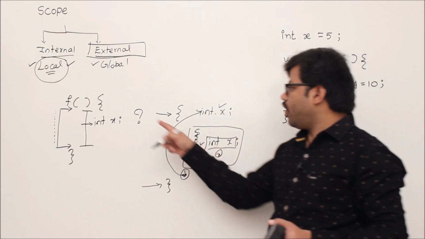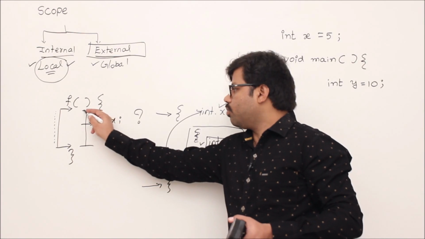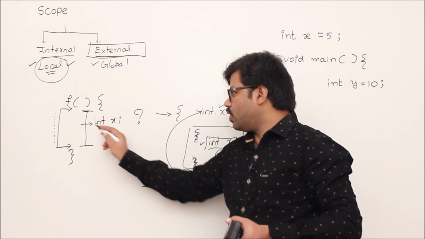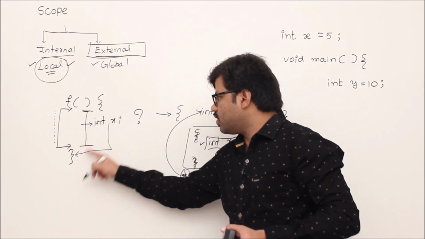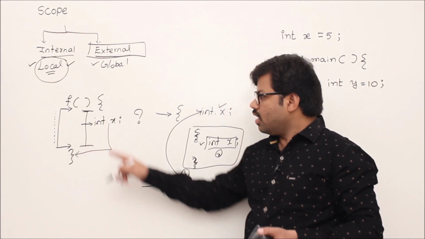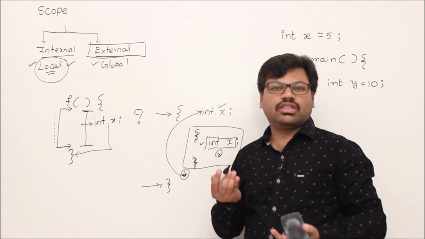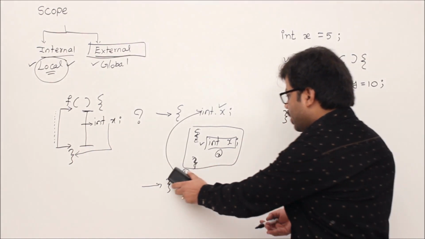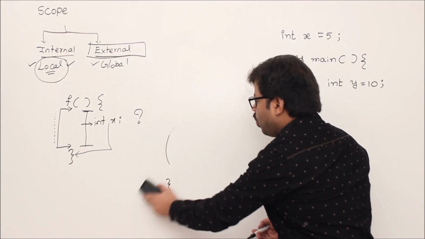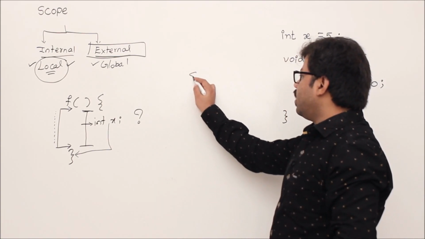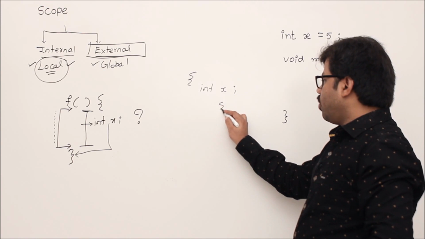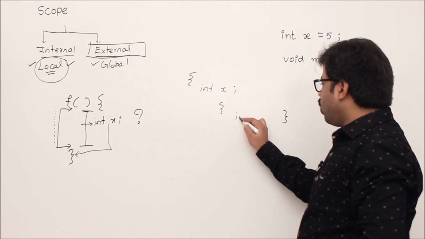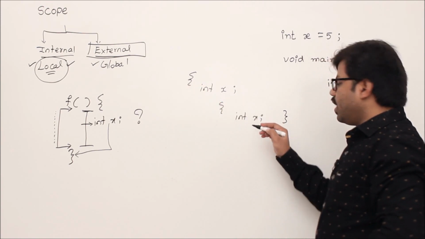Generally, what is the scope of any variable? From the start of the definition to the end of the block, right? So this is the block where this variable is created. Generally, up to the end of the block the scope will exist. That is what we learned. Now when you have multiple blocks like this, you should understand what the scope of a variable is. For example, you see, you have a block, and inside that again you have a block, and you have the same variable name.